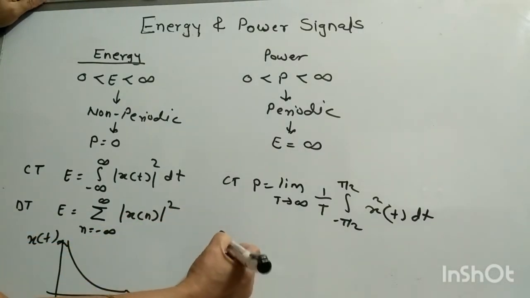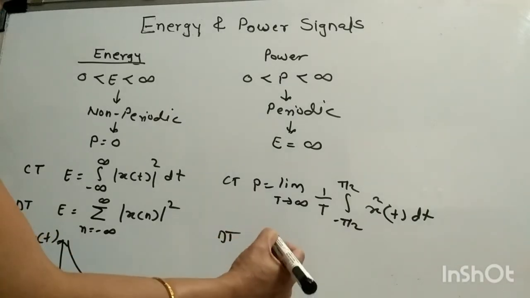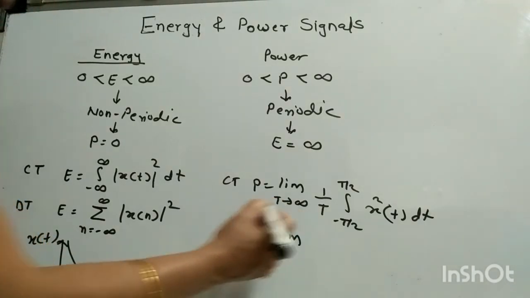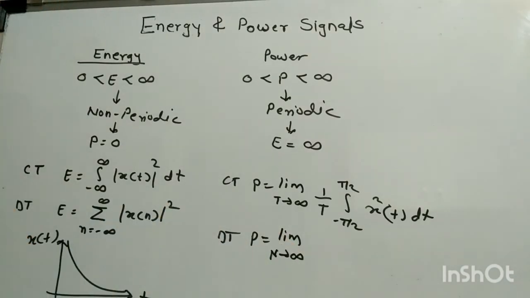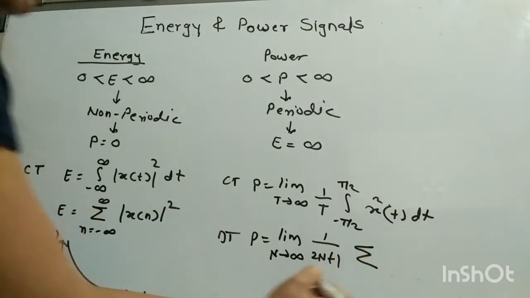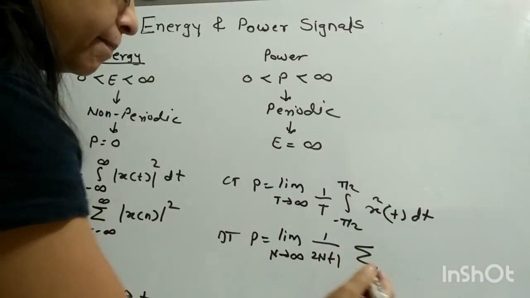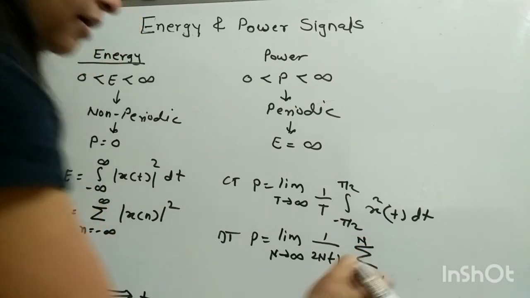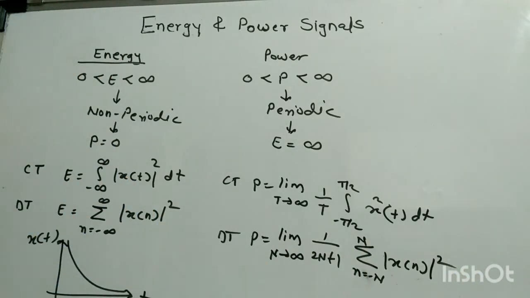And for DT, the formula is P is equal to limit, instead of capital T you replace it by capital N tends to infinity, 1 upon 2N plus 1. Now instead of integration there is a summation, n is equal to minus N to N of mod of x[n] square.